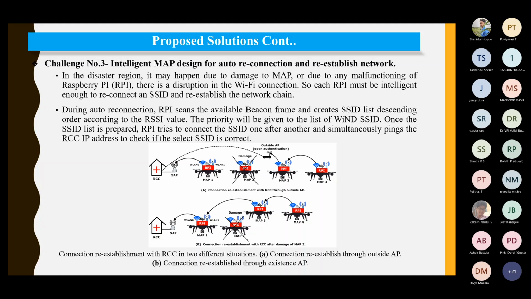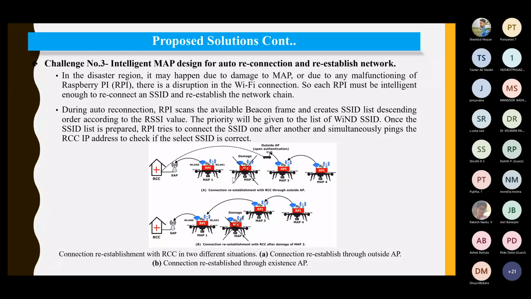There are some issues which were actually solved. Say for example, you see here in figure B, in case of disaster, in the disaster region, it may happen that due to damage to a MAP or due to any malfunctioning of any module, there is a disruption in the Wi-Fi connection. So each RPi must be intelligent enough to reconnect to an SSID and re-establish the network.